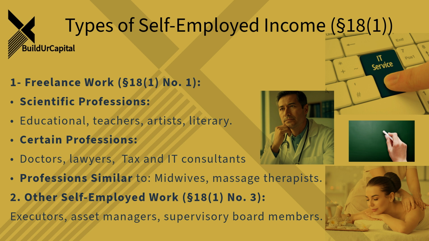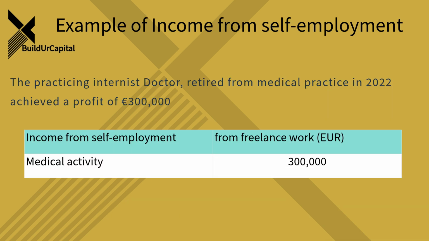Dr. Yousefi gives the example of Dr. Franz Fabel, an internist. His profit from his medical practice is a clear case of income from freelance work. Okay, and what about that other category mentioned under Section 18, other self-employed work? What fits there? This category, under Section 18, number 3, catches roles like executors of wills, professional asset managers, insolvency administrators, and also members of supervisory boards. These are typically people taking on specific roles or responsibilities independently, not as employees.